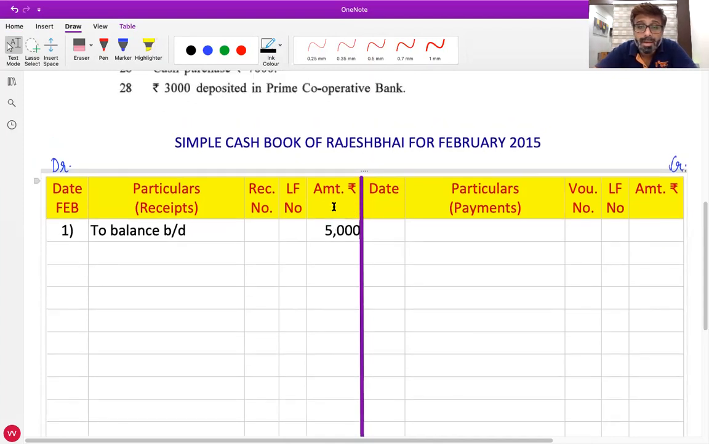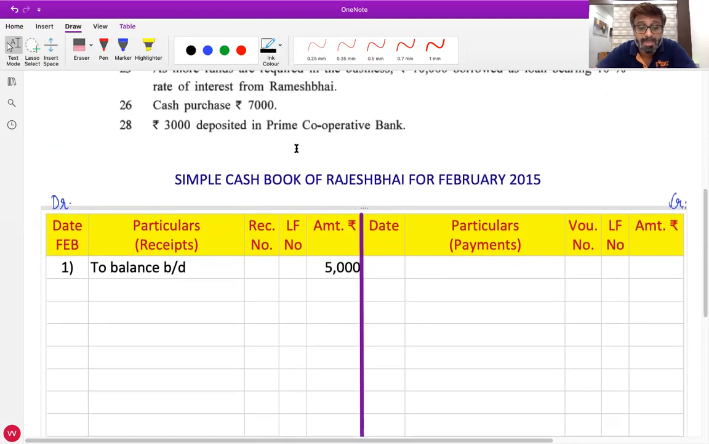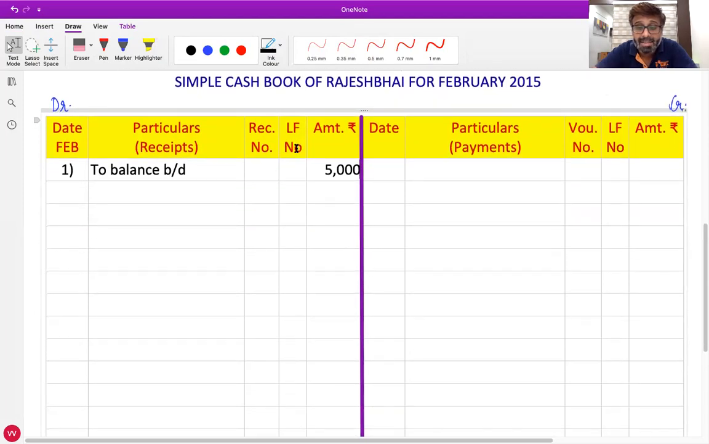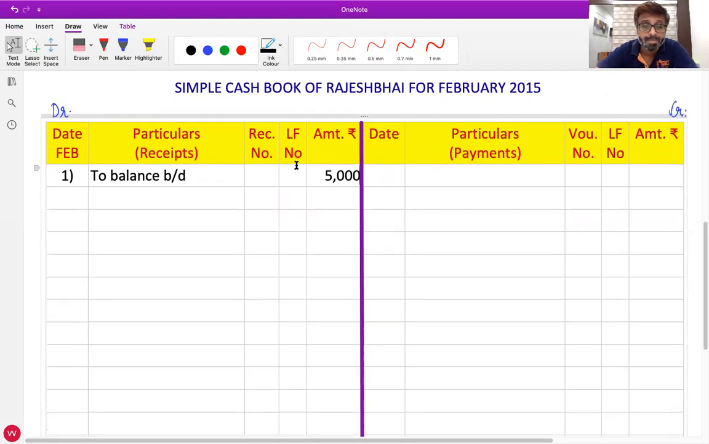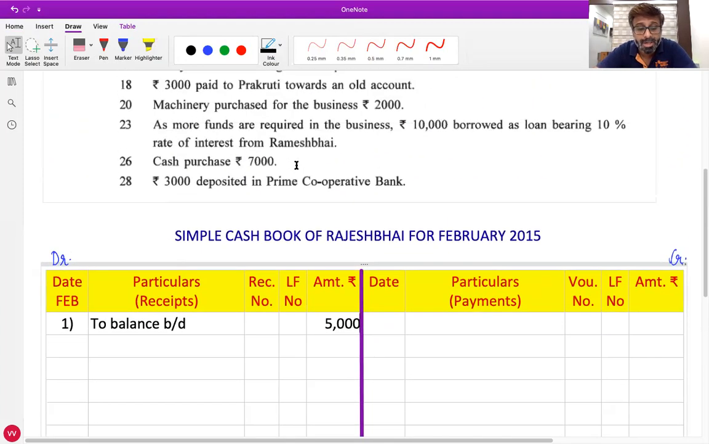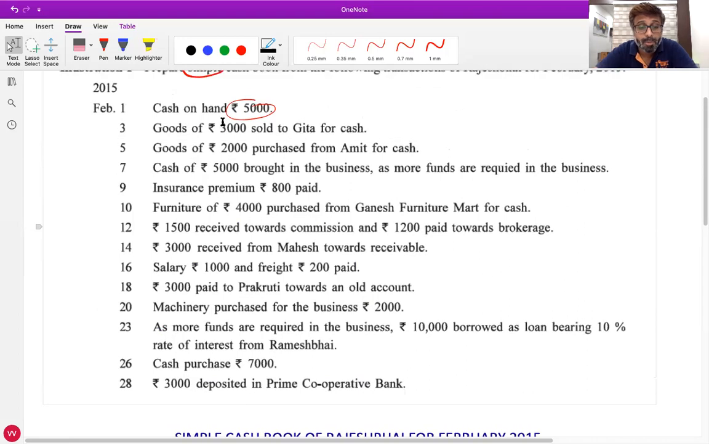Any doubts with this? Raise your hand who wants me to explain the first entry again. Are the things clearly visible on your screens, mobile phones? Very good. Next. Goods of rupees 3,000 sold to Geeta for cash. Now I'll explain it first with the help of journal entry, then the direct method. So goods are sold. Cash comes in debit. What comes in cash account debit? Any doubt in that?